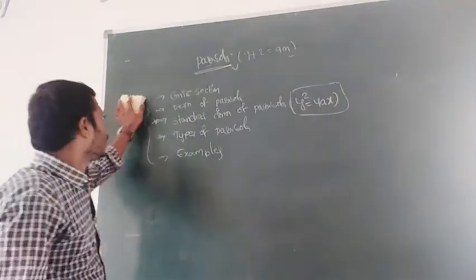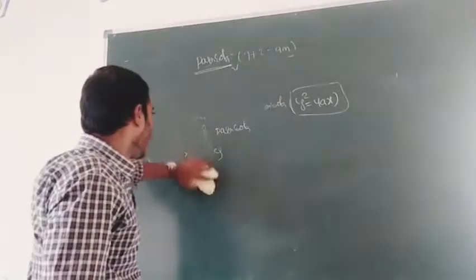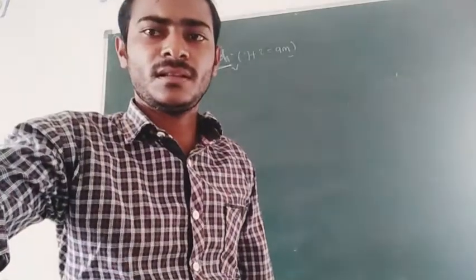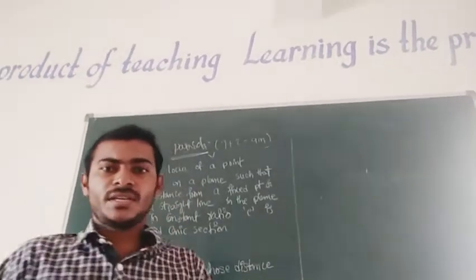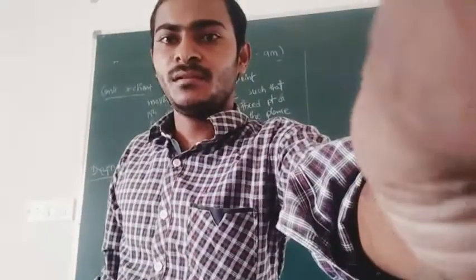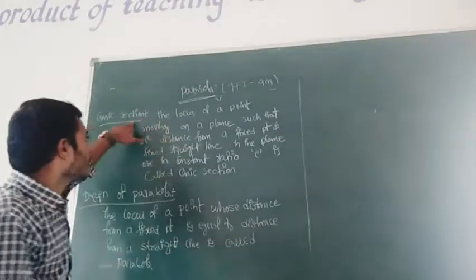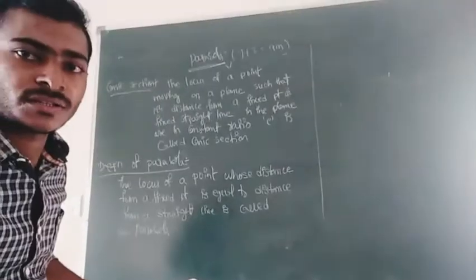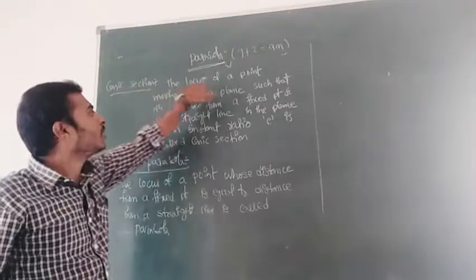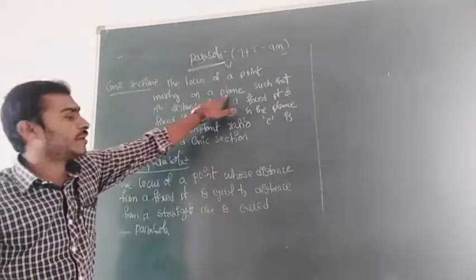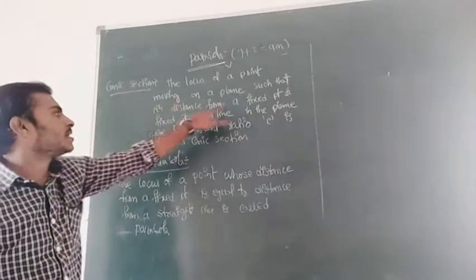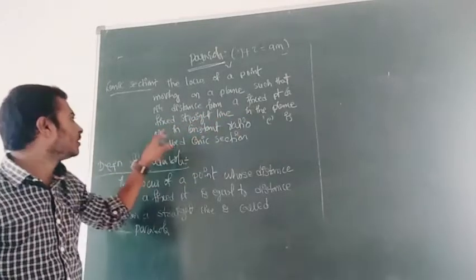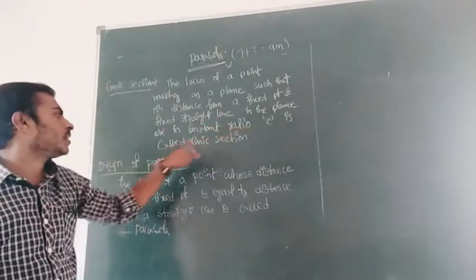Now, what is a conic section? The conic section definition is nothing but the locus of a point moving on a plane such that its distance from a fixed point and a fixed straight line in the plane are in constant ratio. That constant ratio E is called a conic.